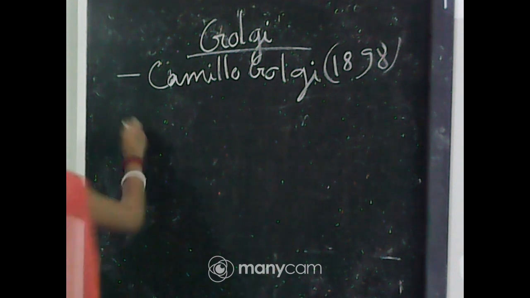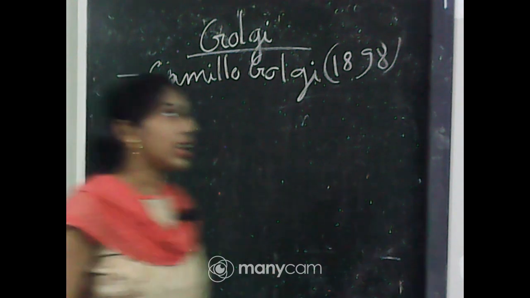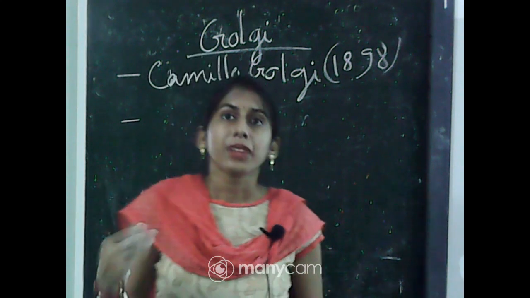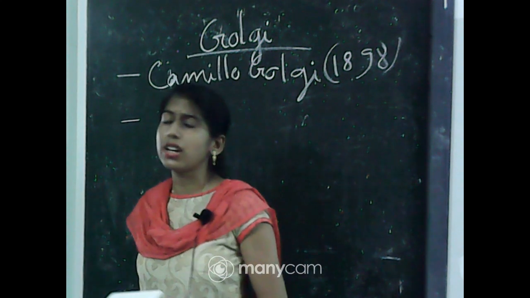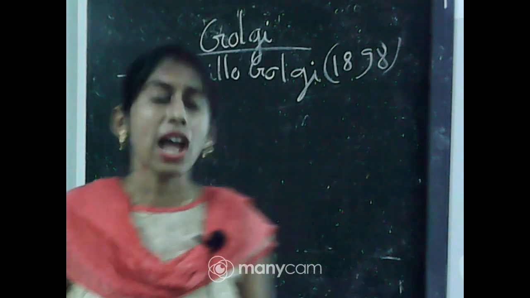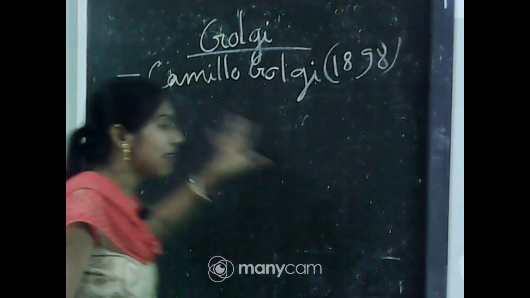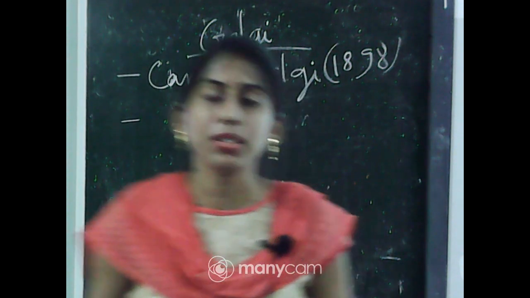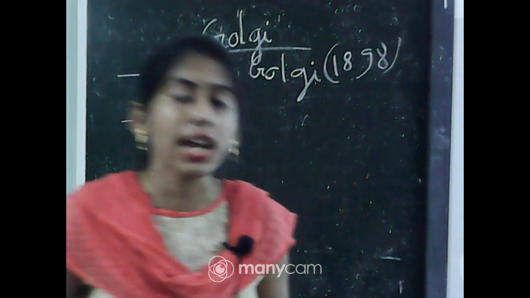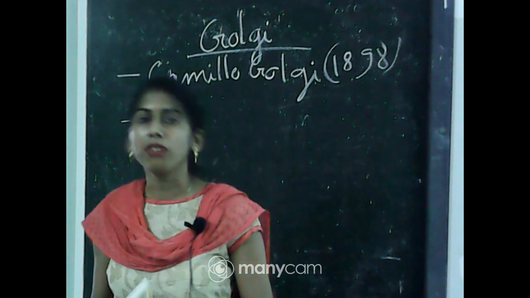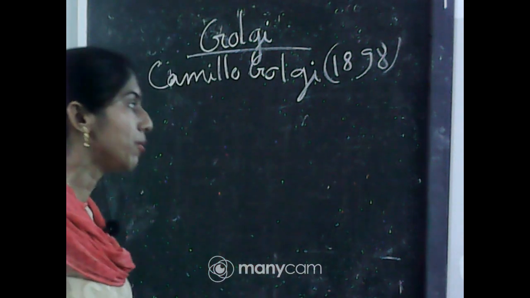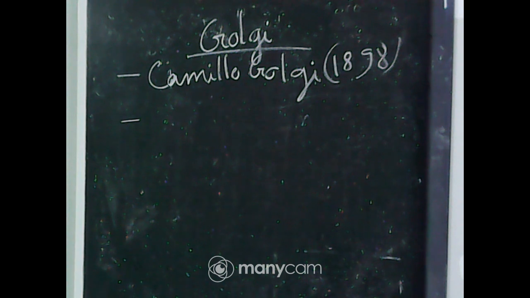They consist of many flat disc-shaped stacks or cisternae. The shape of the Golgi may differ. In cells which are secretory in nature, the size of the Golgi will be large, and if they are not secretory, the size of the Golgi will be small. They can change their shape, so it is called pleomorphic. In animals the Golgi is well developed, but in plants the Golgi body is not well developed. In plants the Golgi body is called dictyosome.